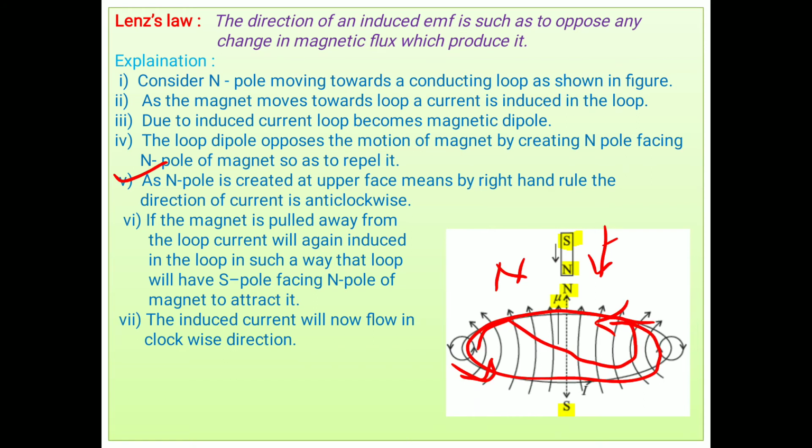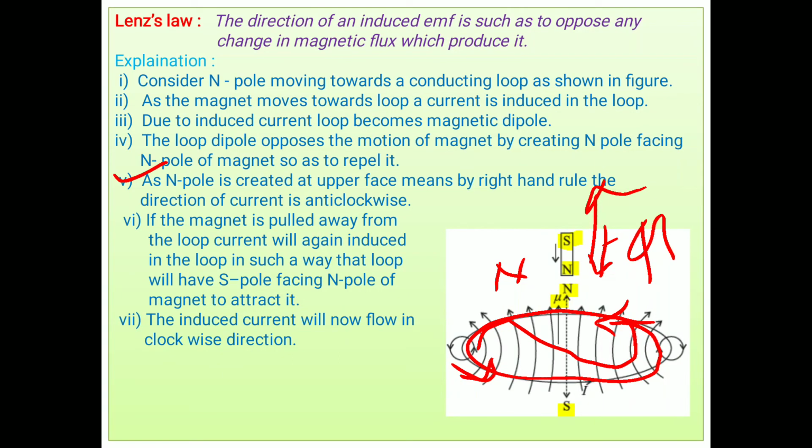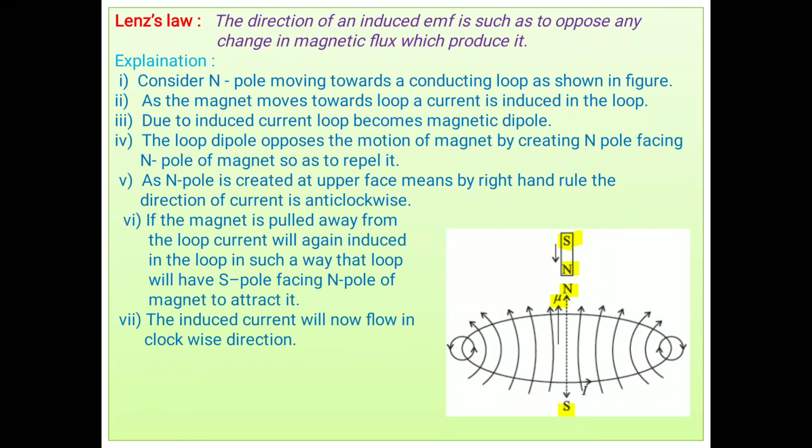Look here. Suppose the magnet is pulled away from the loop. Means the magnet is in away motion. And as the magnet is moving away, what happens? The direction of current is reversed. Then look here, an S pole is generated, means current is flowing in a clockwise direction.